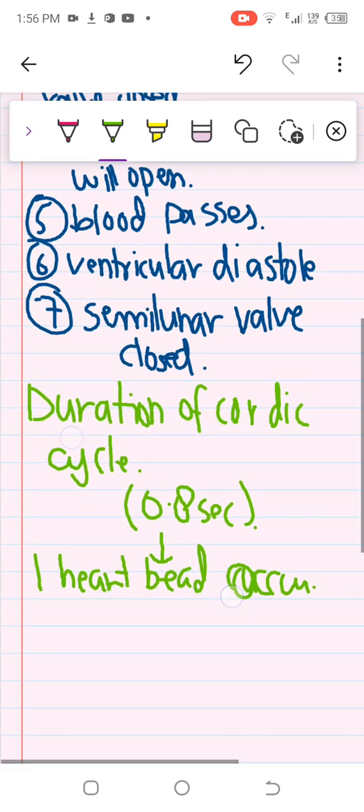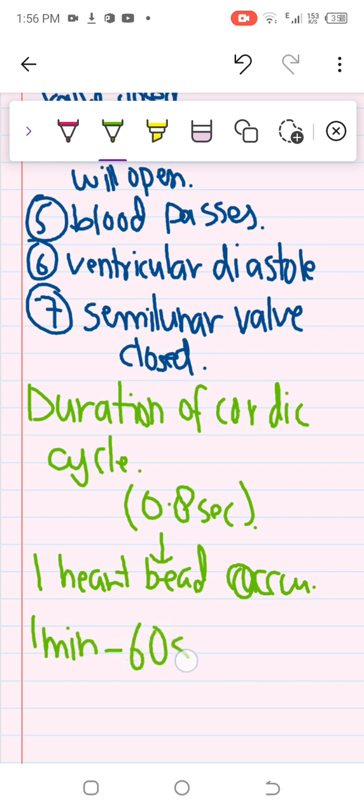Now as you can see, this is 0.8 seconds. As 1 minute contains how many? 60 seconds. So this means at 0.8 seconds only one heartbeat occurs. So at 60 seconds, how many heartbeats will occur? 72 heartbeats will occur.